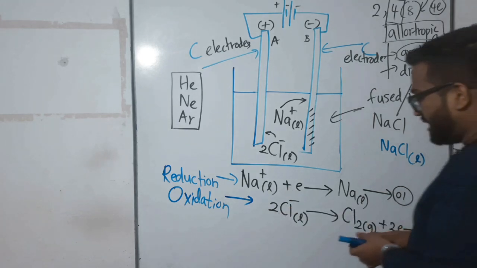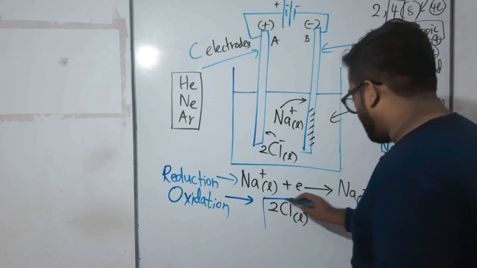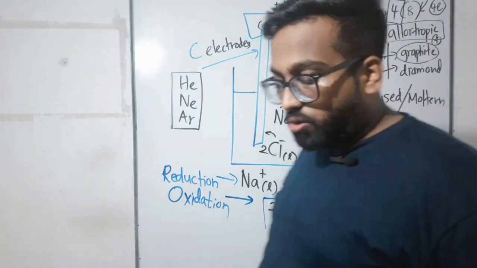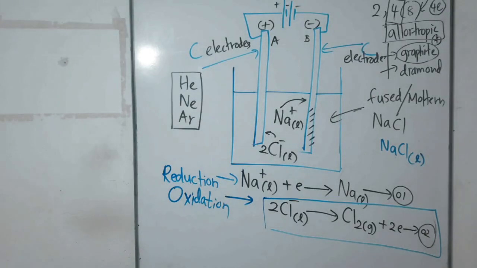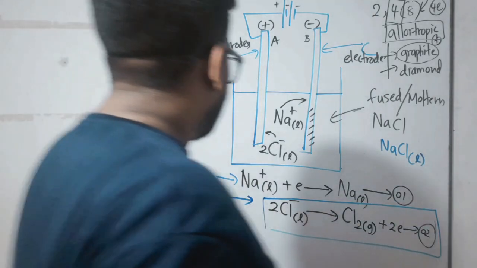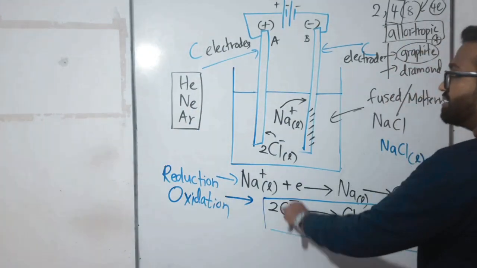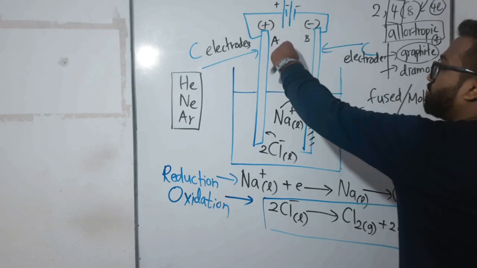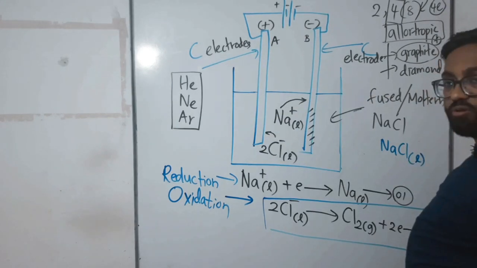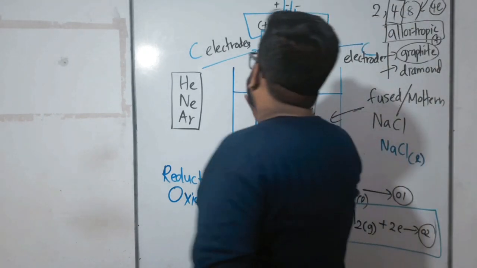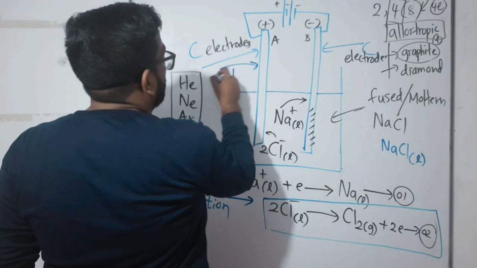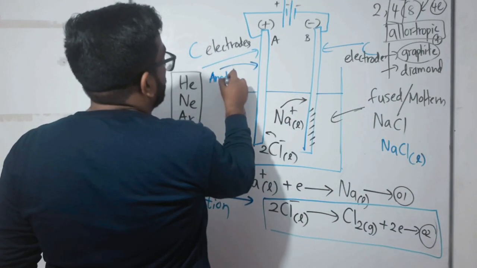This oxidation reaction happened near where? Chlorine went to the positive carbon electrode. So the positive carbon electrode is the anode.